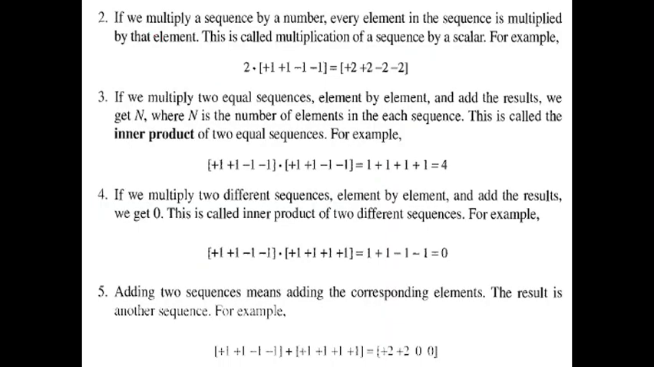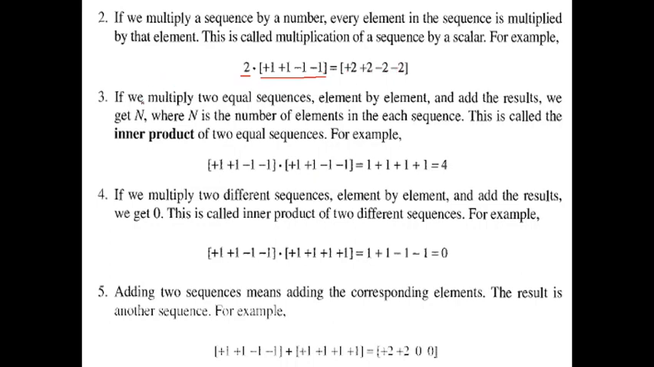Second property, if you multiply a sequence by a number, every element in the sequence is multiplied by that number. So this is called multiplication of a sequence by a scalar. For example, consider this is a number and this is a code, then we will be multiplying this number with every element. So then we will get plus 2, plus 2, minus 2, minus 2.